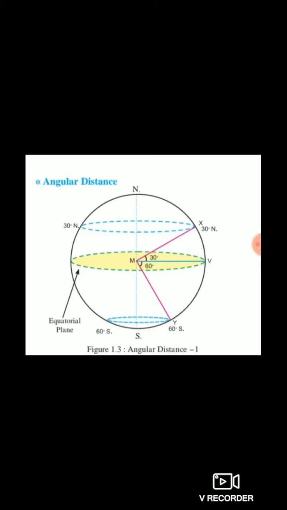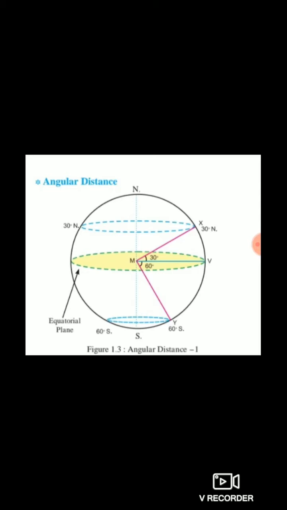So we consider a straight line. You can see the pictures. We draw straight lines from north to south. We consider a straight line joining the point on the surface and the center.